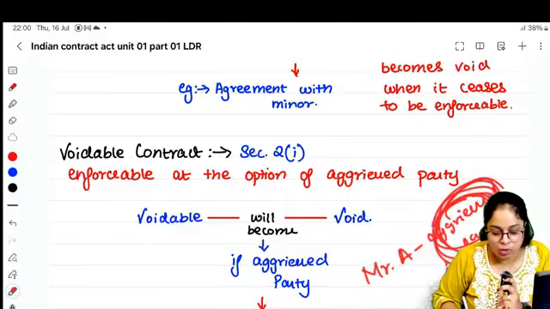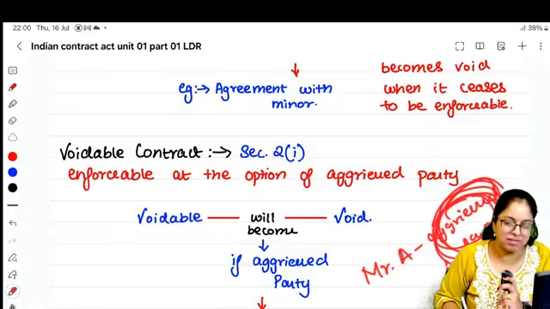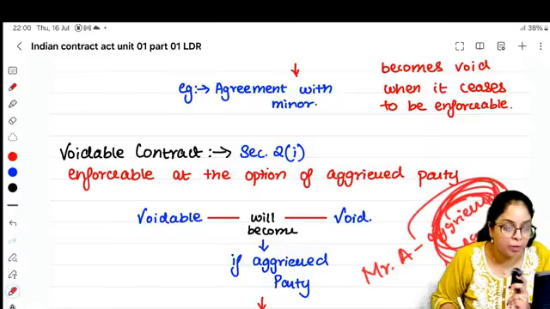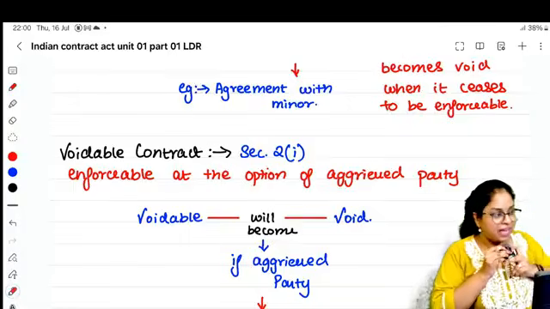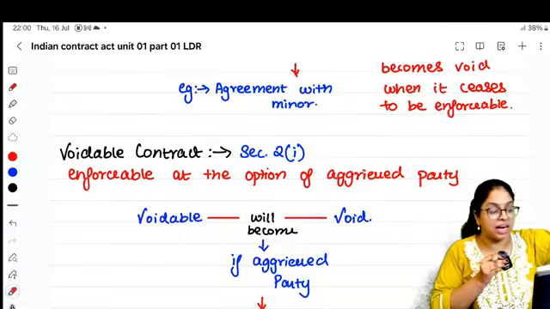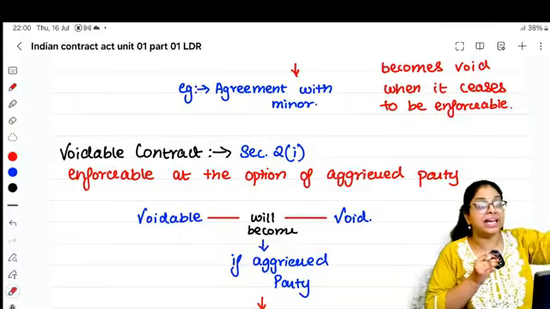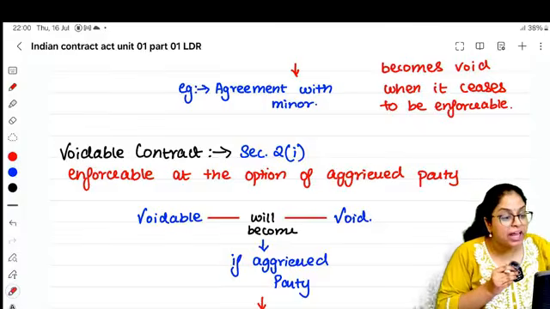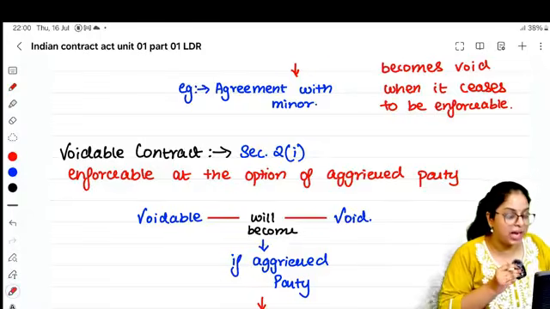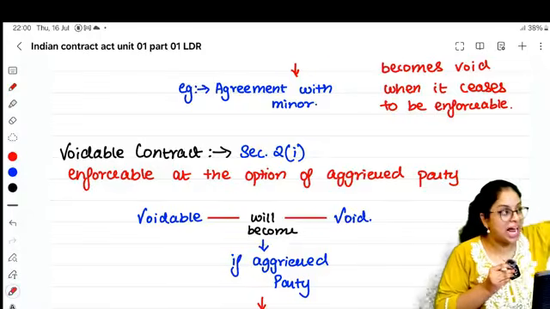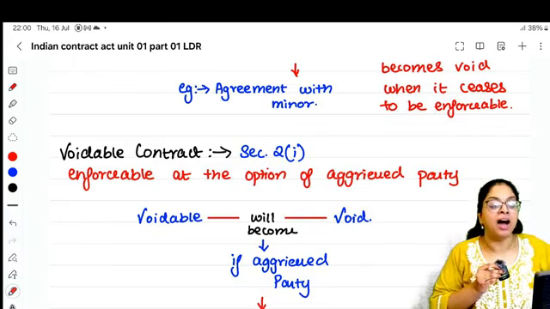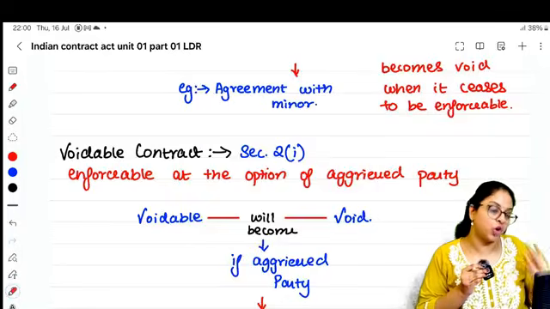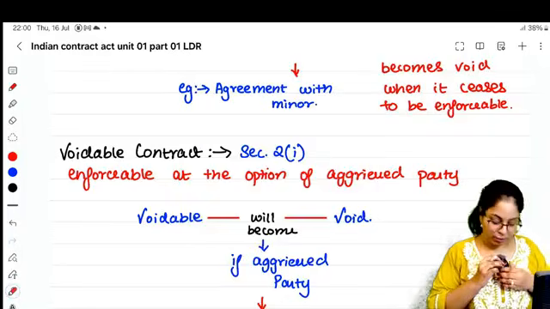In a contract, if an aggrieved party has suffered injustice, you go to the court and say, hey judge, listen, my consent was not free. She put me at gunpoint and got my signature, that is why I signed. Or she told me, only if you give the car to me I will clear you in the exam. She exercised undue influence. Or fraud, she lied to me. If you go and prove it in the court, the contract will become void.